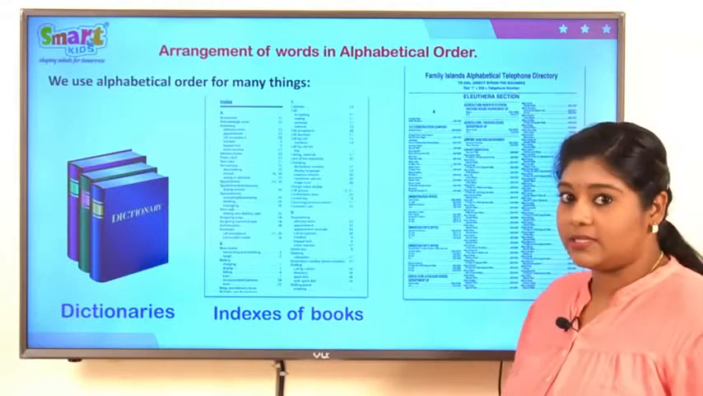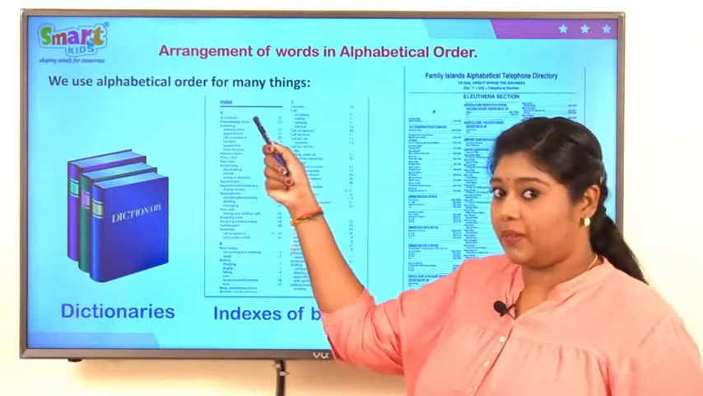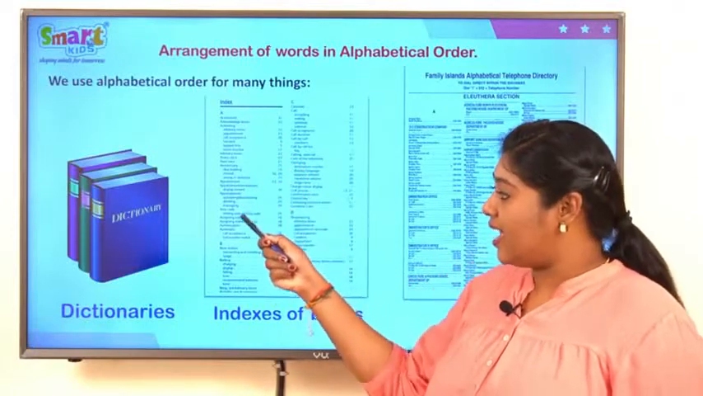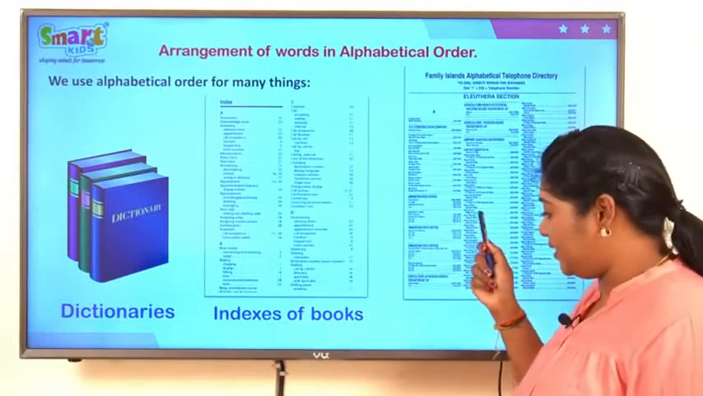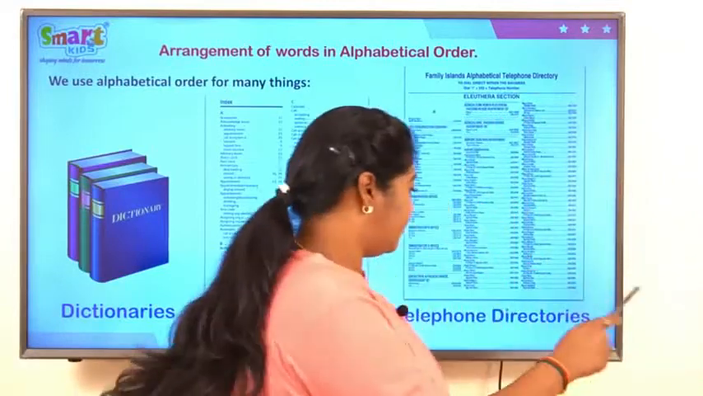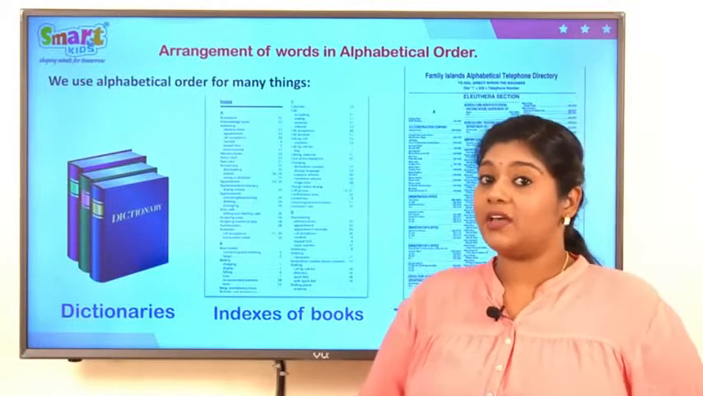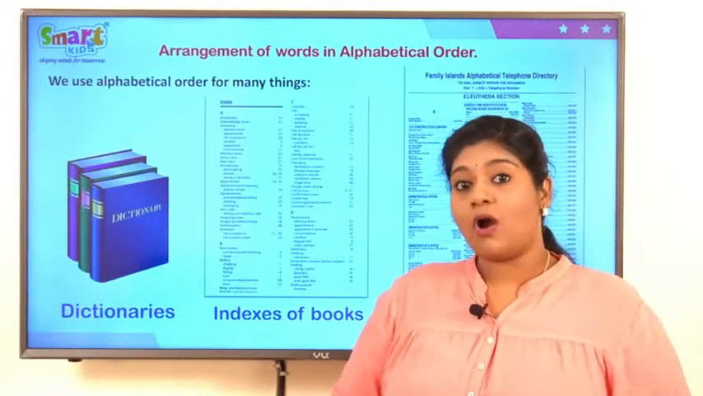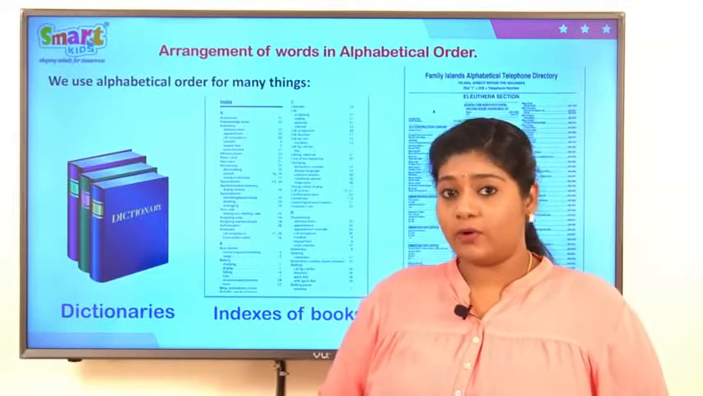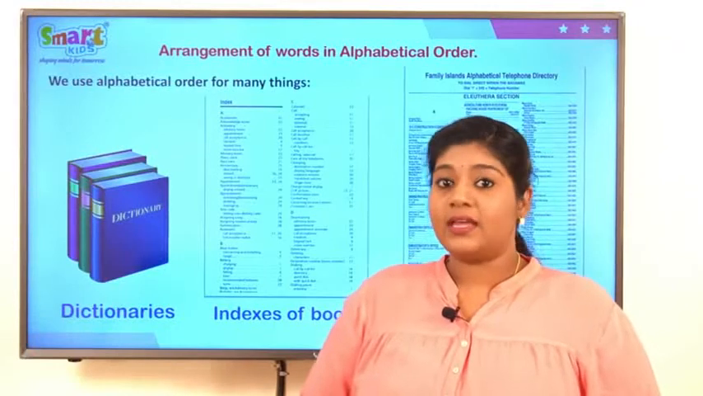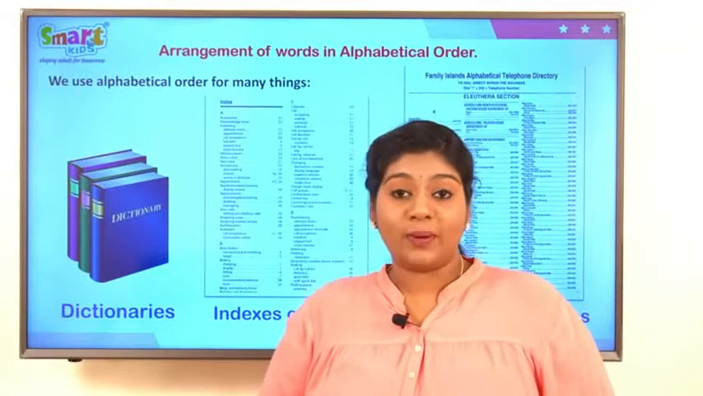indexes of books. Children, if you see the first page of books, you can find index page. There you can see the words arranged in ABC order. Similarly, you can find it in telephone directories. Yes, previously we used to have books where we can find telephone numbers of famous places like hotels, hospitals, airports, railway station, etc. Now, in these days, you can find ABC order in your mobile phones.